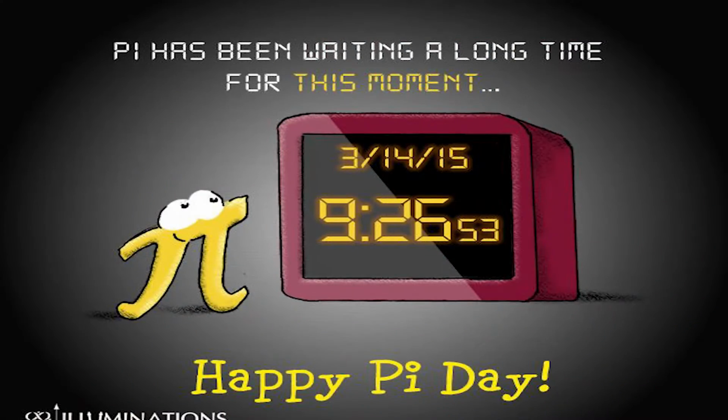And the second thing is that very accurately we can go to the morning of 14th March 2015, 9 a.m., 26 minutes 53 seconds, which is considered a pi moment. So this whole set represents pi up to 10 decimal places. That's why on 14th March we celebrate Pi Day.